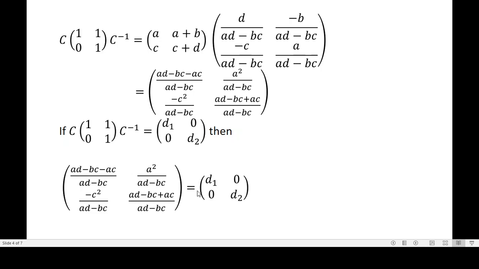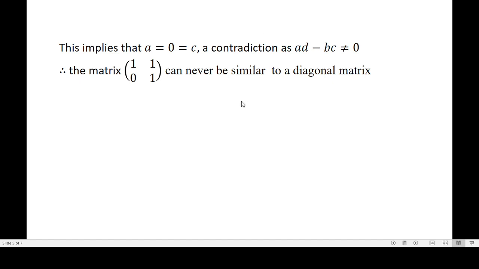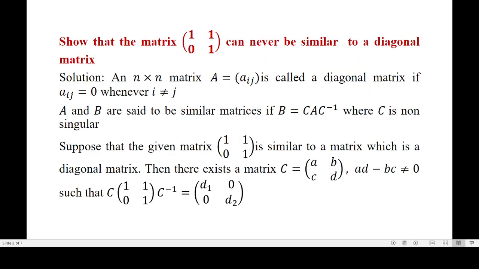Therefore this matrix cannot be similar to a diagonal matrix. Hence the given matrix [1, 1; 0, 1] can never be similar to a diagonal matrix. Suppose it is similar to a diagonal matrix, we get a contradiction to the assumption that AD minus BC is not equal to 0. That is, C is a singular matrix. Therefore the given matrix [1, 1; 0, 1] can never be similar to a diagonal matrix.